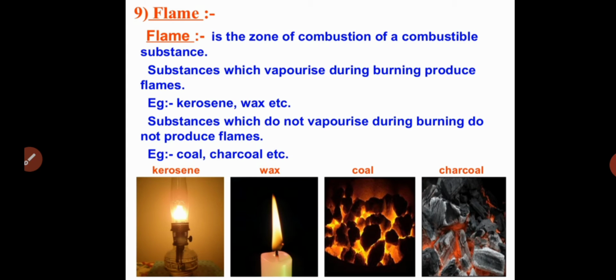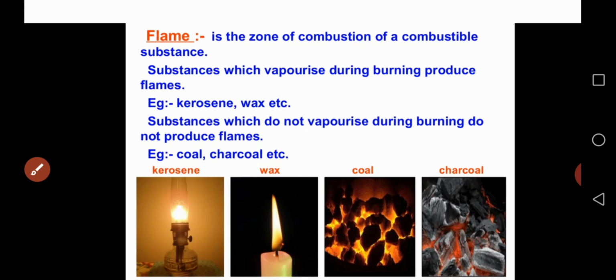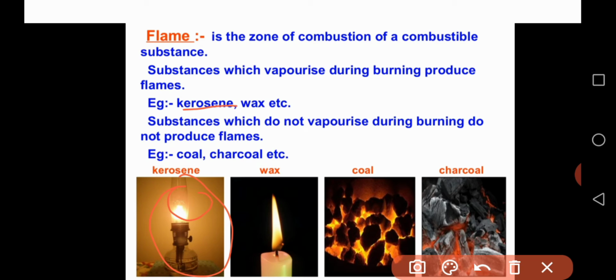flames. For example, you see the burning of wax. During burning of wax, what happened? The wax is involved in the burning and also produces flame here. Usually substances which vaporize during burning produce flame. Example, kerosene. This is a kerosene lamp. The burning of kerosene produces heat and light, light in the form of flame. Here the burning of wax produces flame. The burning of coal produces flame. The burning of charcoal produces flame.